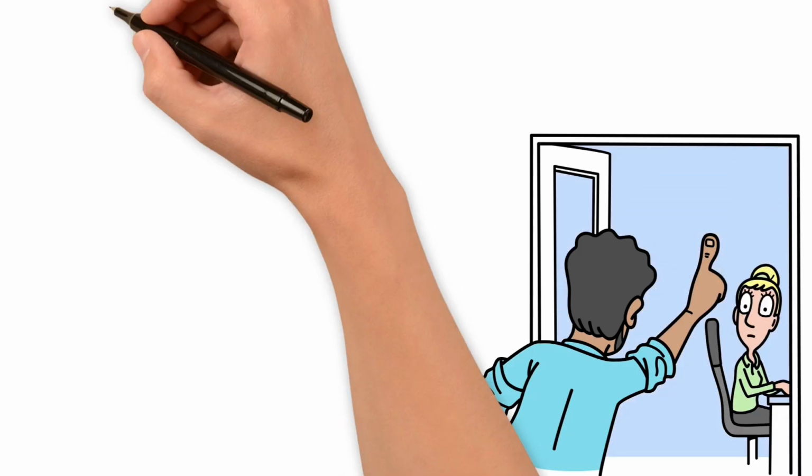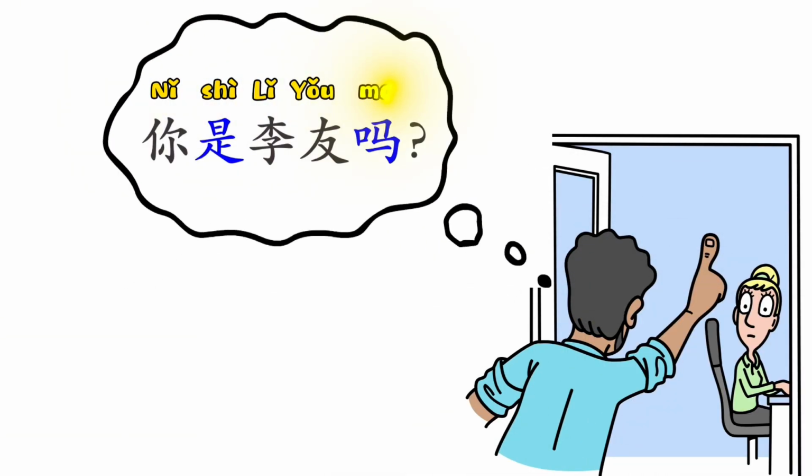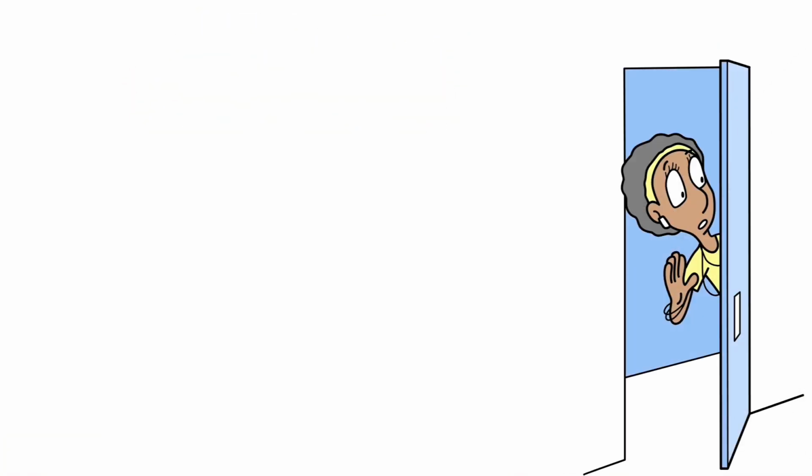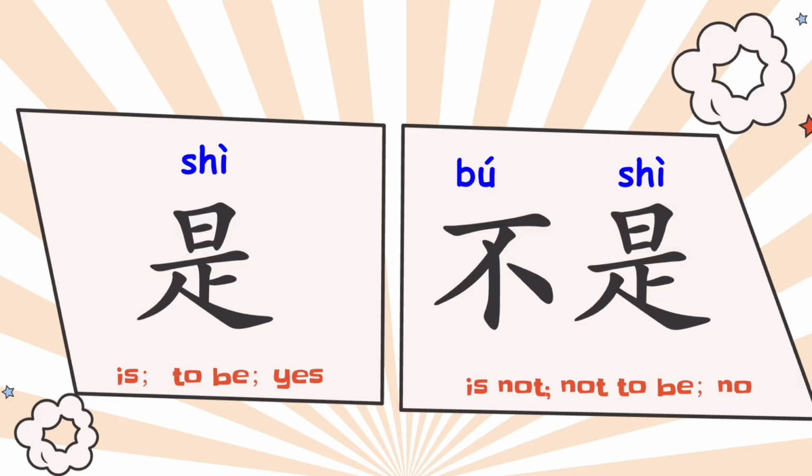Now let's try with names. 你是李友吗? means are you Li Yo? 你是王鹏吗? means are you Wang Peng? This is a polite way to confirm who someone is. Just answer with 是, yes, or 不是, no.